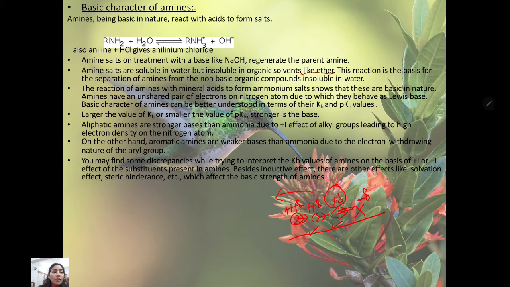Because of this, there will be an increment in the density of electrons. Aliphatic amines are stronger bases than ammonia due to the positive inductive effect of alkyl groups. Such alkyl groups are present in amine compounds in comparison to ammonia, because ammonia has only hydrogen.